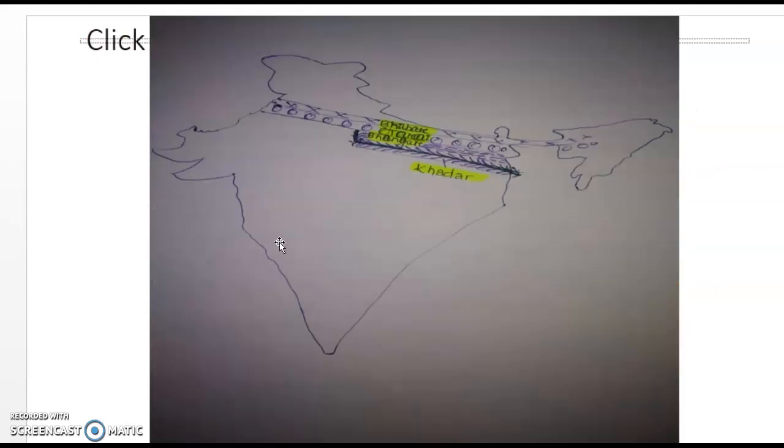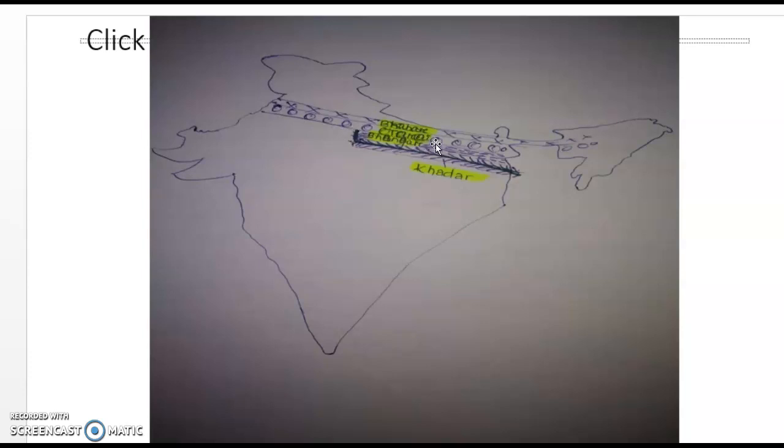So let us understand, finally I have drawn a figure. When the rivers flow down from the Himalaya, in the first place they deposit the big material, and the river disappears here, so we call it the Bhabar region. Then after some distance the river re-emerges and reappears, and we call it the Tarai region.